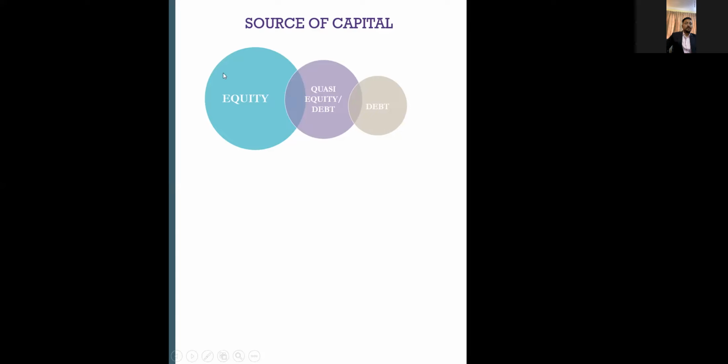In my previous session, I tried to build up the cost of capital by blending these sources of finance to get a weighted average cost of capital. That is purely for a mature company, not for a startup company. But what extra needs to be taken care of before determining the cost of equity or any other instruments for a startup company? Yes, the capital structure of a startup company, right?